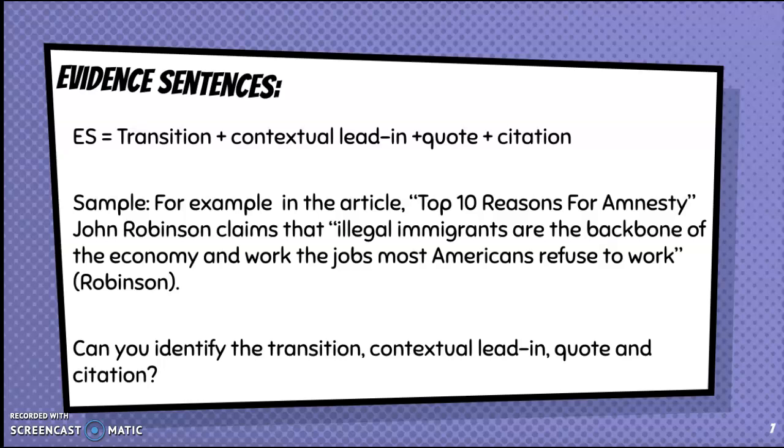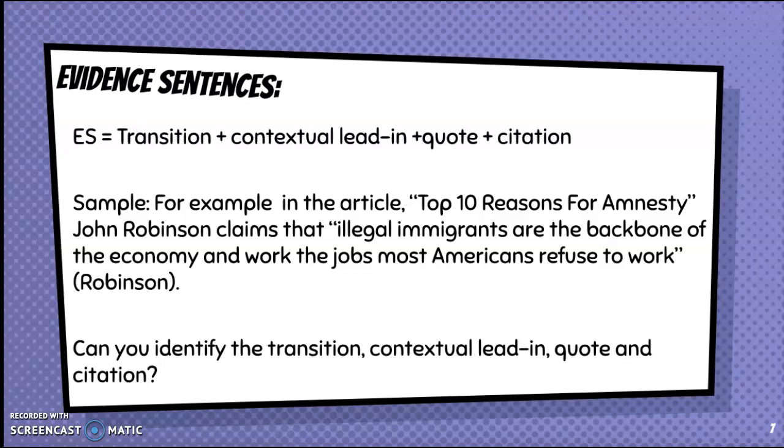One other key piece of advice, you guys, with your evidence sentences, make sure that your quote blends in with your contextual lead-in and your transition. You can't just say something like, for example, in the article, top 10 reasons for amnesty, illegal immigrants are the backbone of the economy and work the jobs most Americans refuse to work. You need to have that claims that or that whatever kind of phrase in between that makes it a full sentence. If you're struggling with this, read your evidence sentence out loud to make sure it makes sense as a sentence, okay? And if it doesn't, find those words to add in before the quote that make it do that.